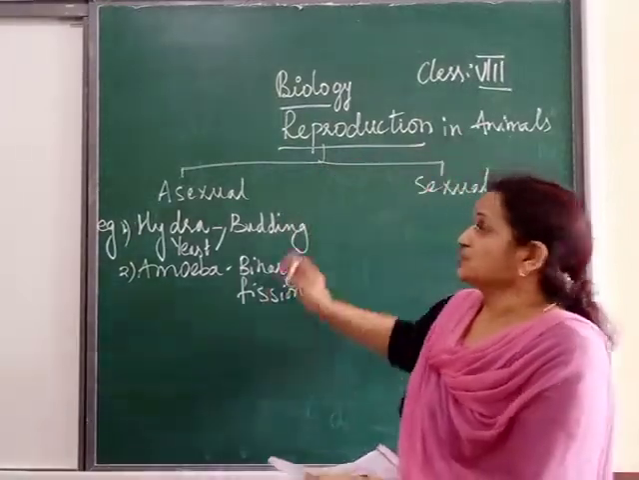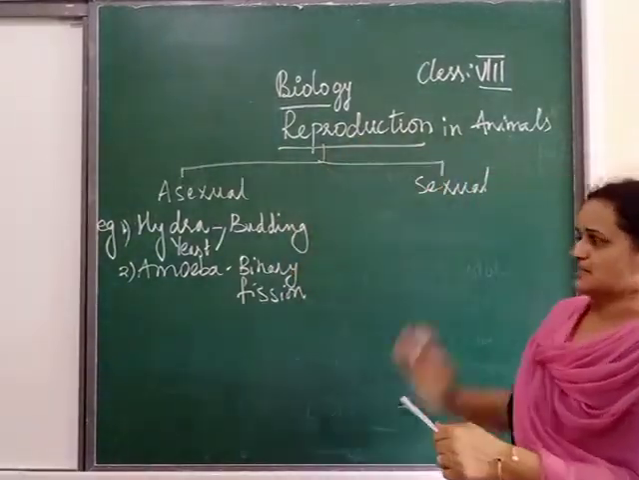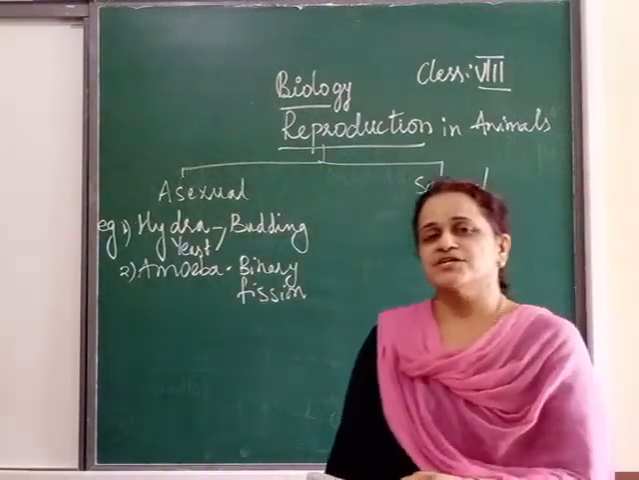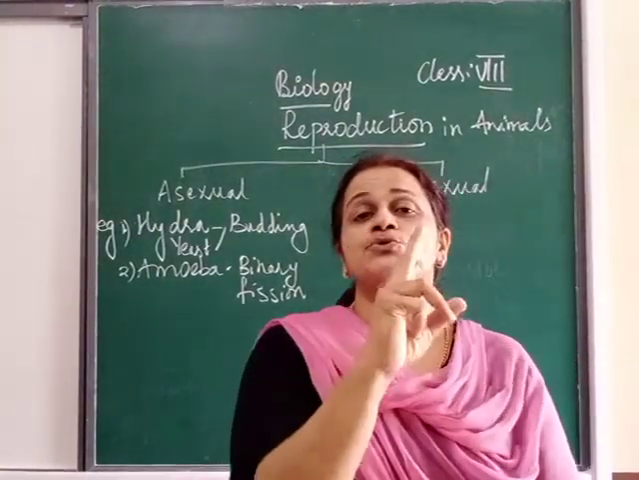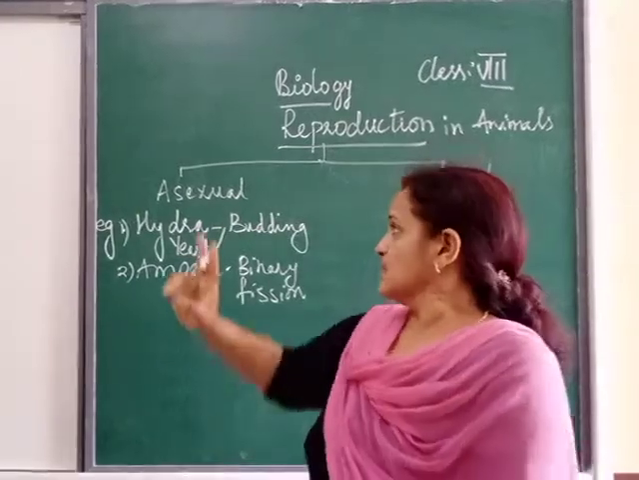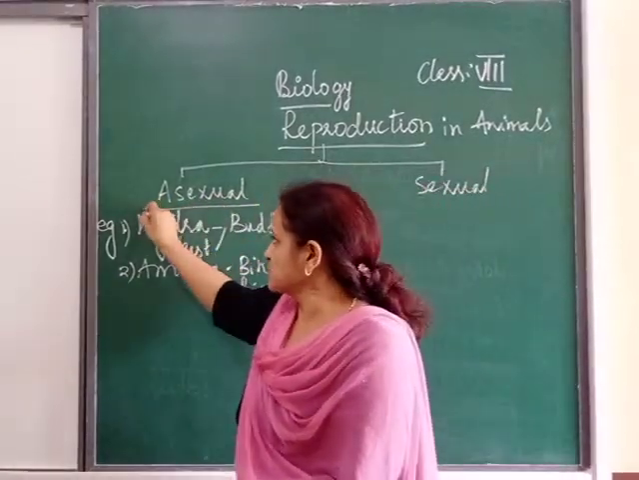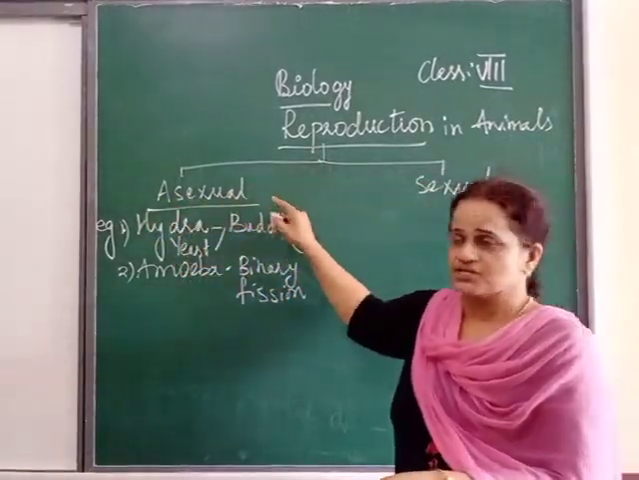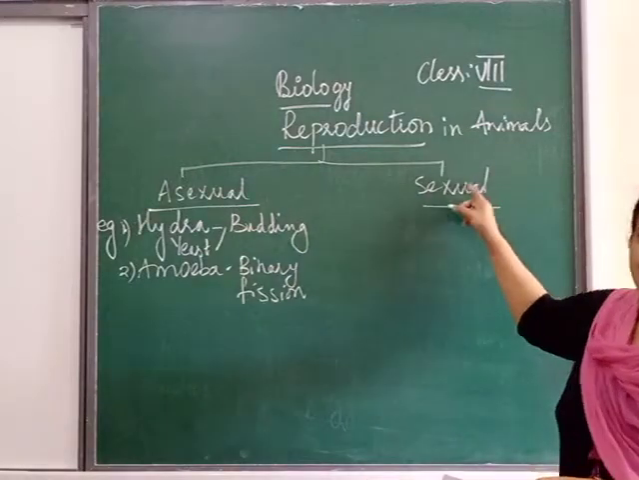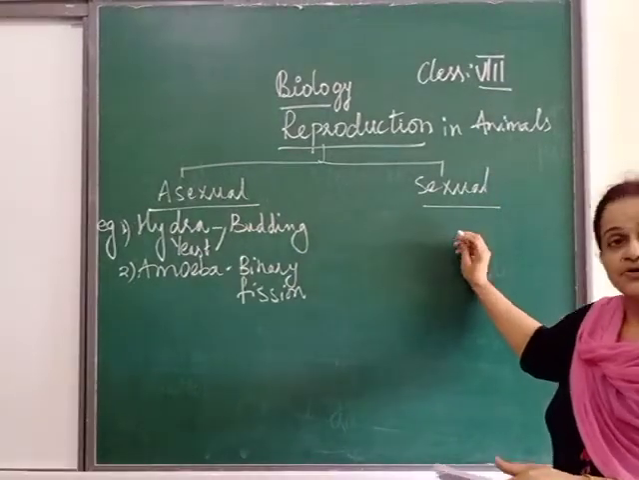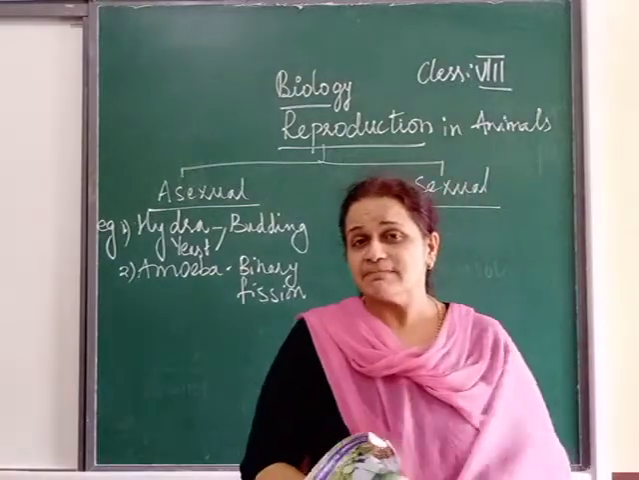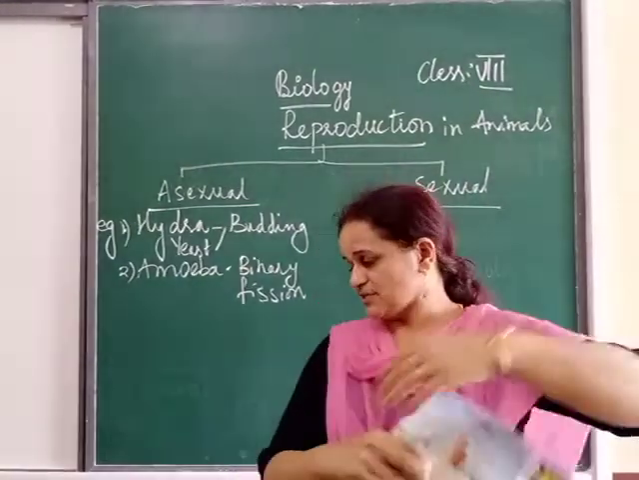Our unit on reproduction in animals. So when we are talking about reproduction in animals, we are going to talk about the two modes of reproduction. Last class I told you the first mode is called asexual reproduction. The second one is sexual reproduction. We are not talking about reproduction in plants now, since you have learned it in your 7th class.